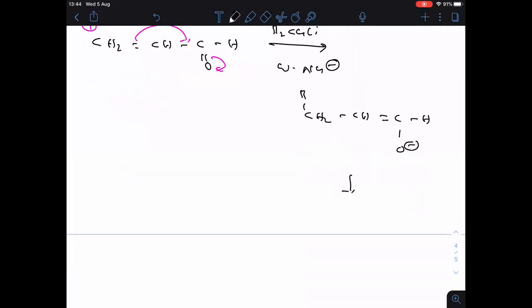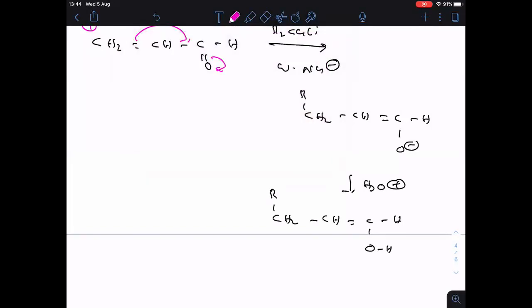Now, if this is subjected to acidic hydrolysis, then what happened here? RCH2, CH double bonded C, OH and H. Clear?